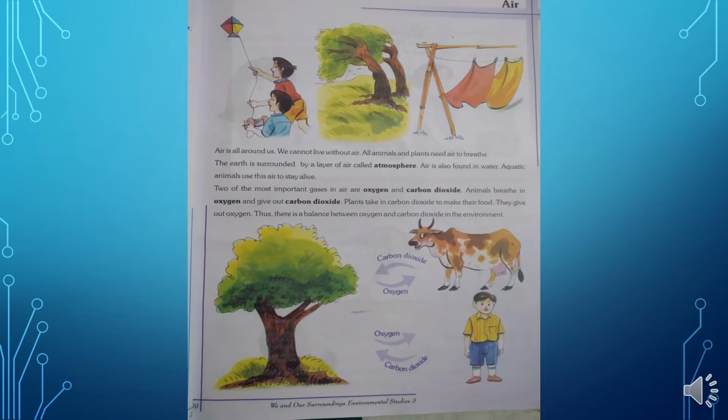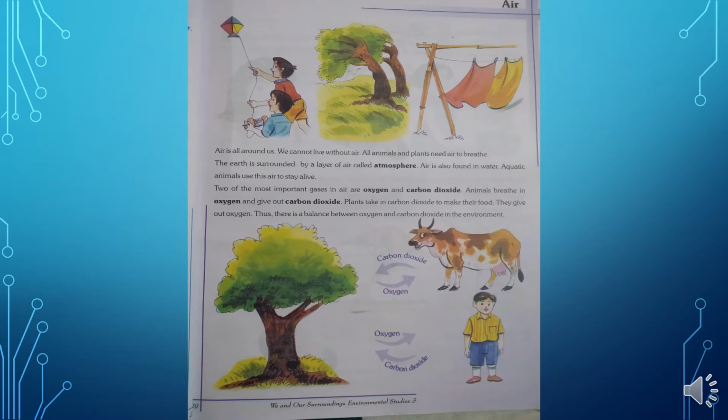Good morning, class. Today we will start a new chapter, which is air. So let's see what is air. Okay, read it with me. Air is all around us. We cannot live without air. All animals and plants need air to breathe. The earth is surrounded by a layer of air called atmosphere. Air is also found in water. Aquatic animals use this air to stay alive.